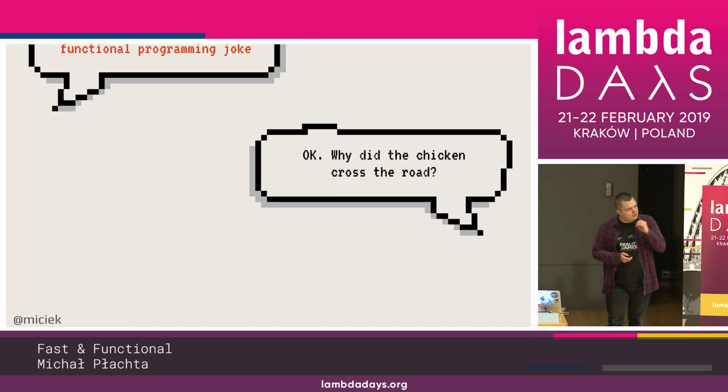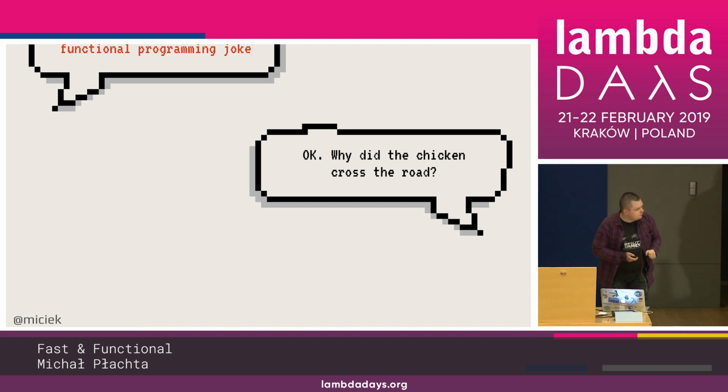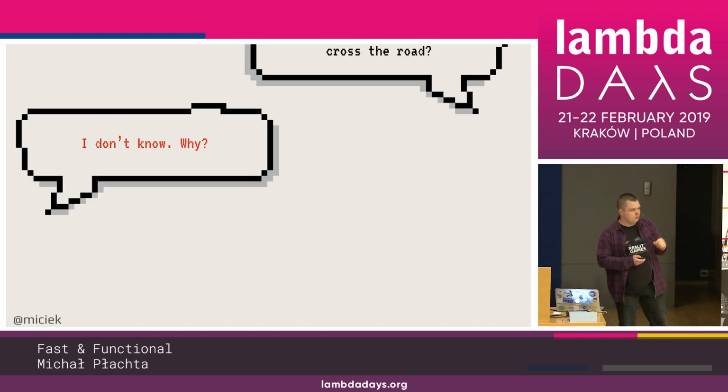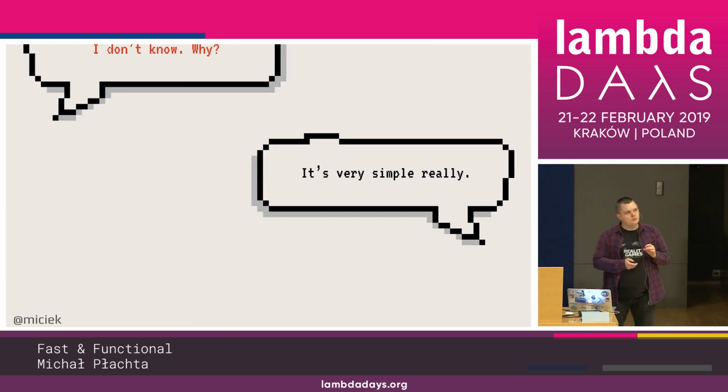Why did this chicken cross the road? Do you know it? Who knows this joke? Functional programming Haskell joke. One person over there. Okay, that's cool. So why did the chicken cross the road? I don't know. Why? Well, it's very simple, really.